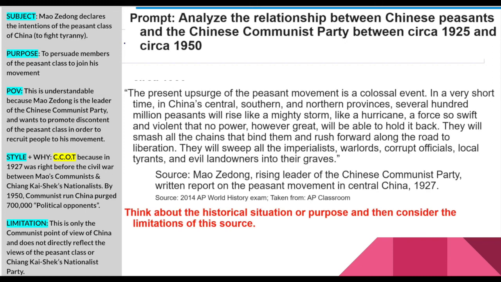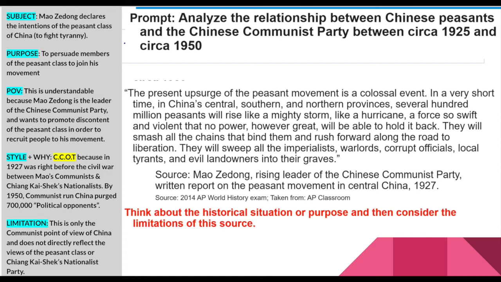When you get change and continuity over time, you have to look at the dates and what's going on. So this is before he takes power. It's where he's making promises and trying to gather a movement of followers to support him. By 1950, in a 7-document DBQ, you would see other documents, maybe a chart of the death count of purged political opponents, or a document of murders or numbers of people who disappeared.